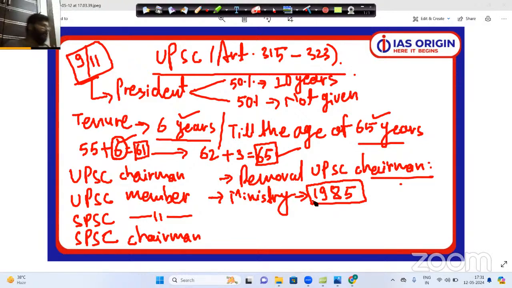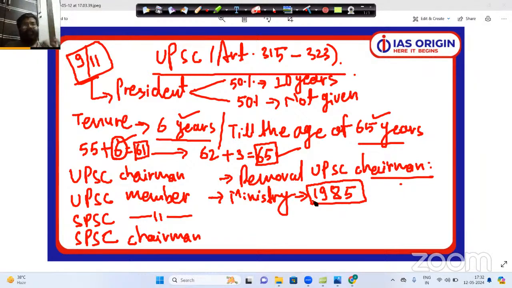Now there is one more thing here. Please understand this point. Just like UPSC, there is a removal procedure of state PSC also, guys. We have also discussed a bit about the state PSC, which conducts the state civil services examination. Now let me tell you some things related to state PSC.